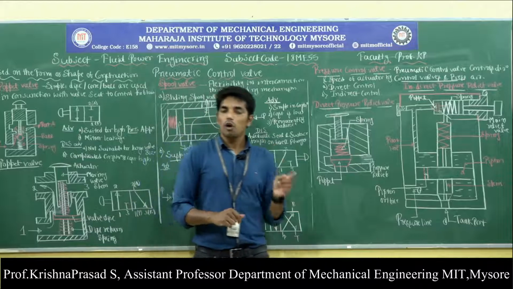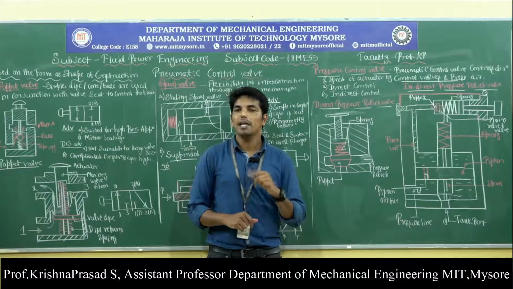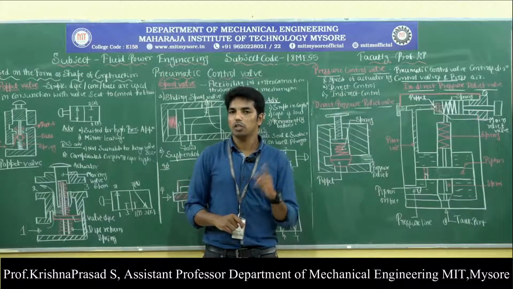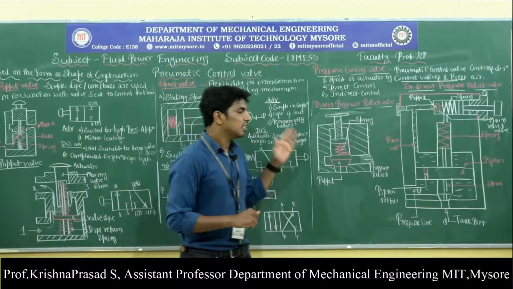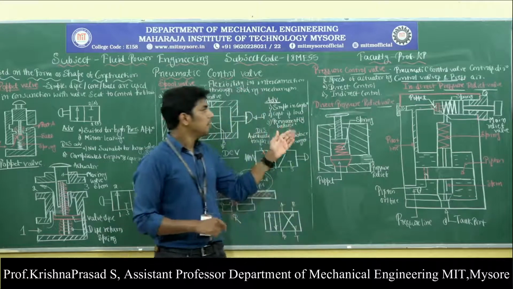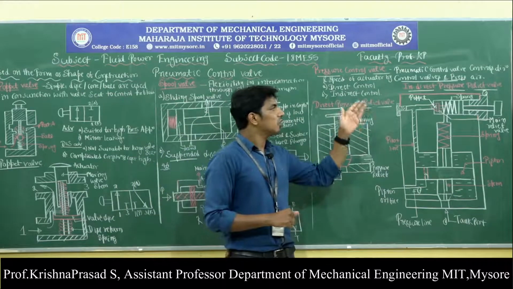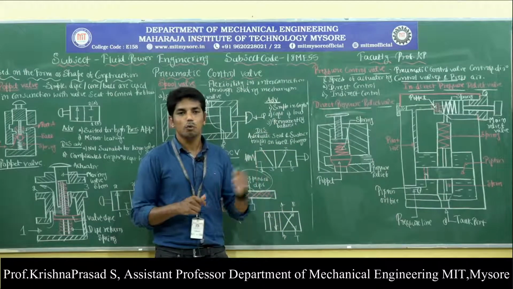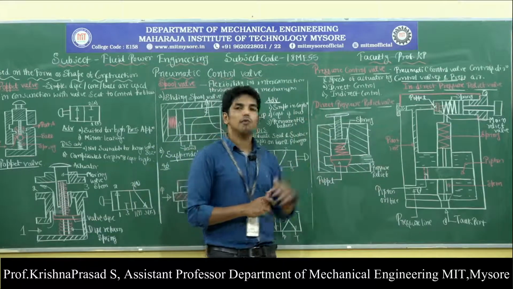Here the valve controlling the actuator by another valve, that valve is called the pilot valve, and the pressure is controlled with the help of the pilot valve. It is called a pilot operated check valve. So first we need to discuss what is meant by the direct pressure relief valve and then the indirect pressure relief valve. The indirect pressure relief valve is operated with the help of the pilot operated check valve. So first we are discussing the direct pressure relief valve.